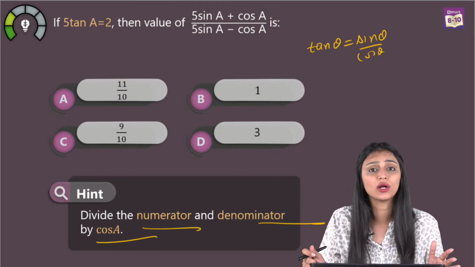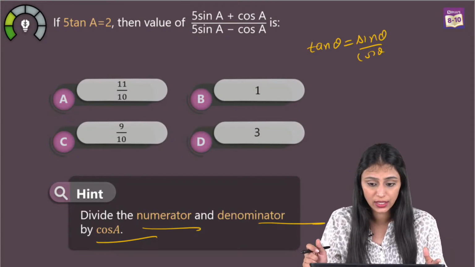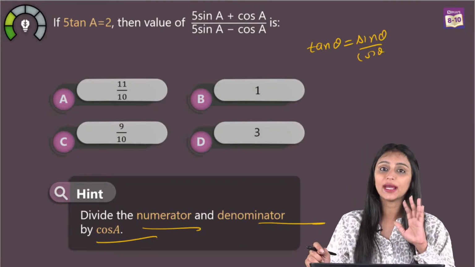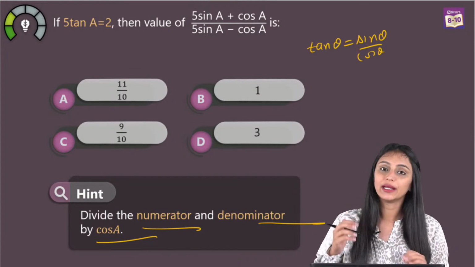Someone is saying video is not clear. Please refresh the screen once. Yes, Tanushri, we can divide it by cos A to convert that into tan A, right?